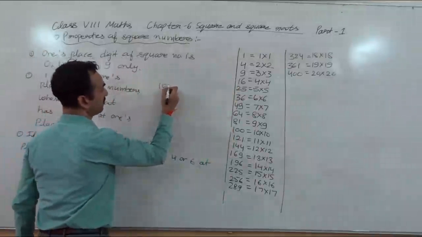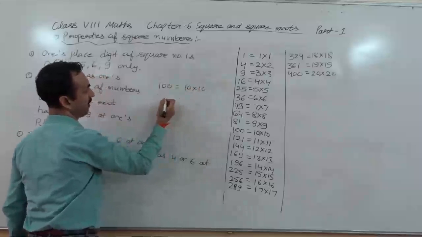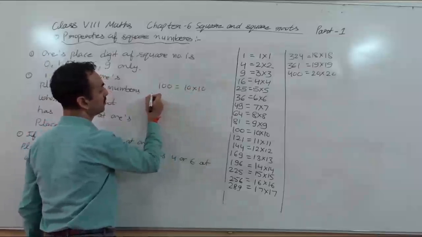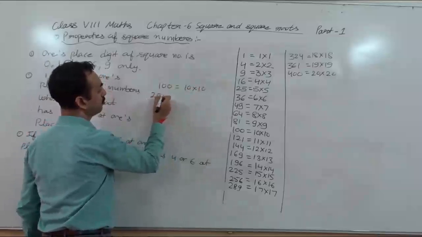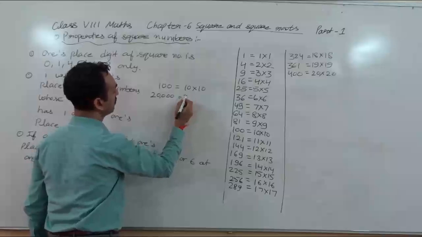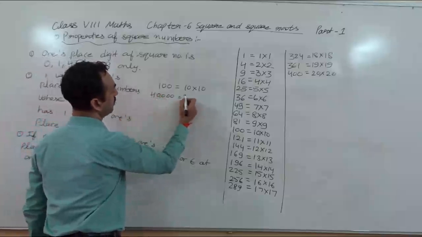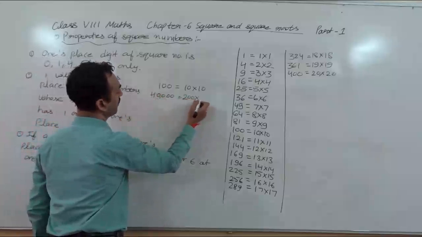Suppose you find 100, which is 10 into 10. If you find 20,000, it will be 40,000, and this will be 200 multiplied by 200.